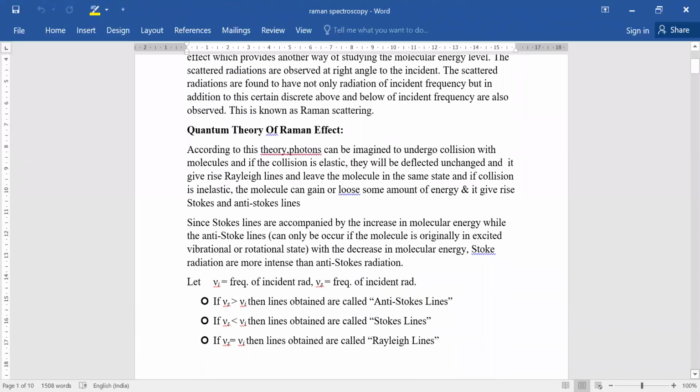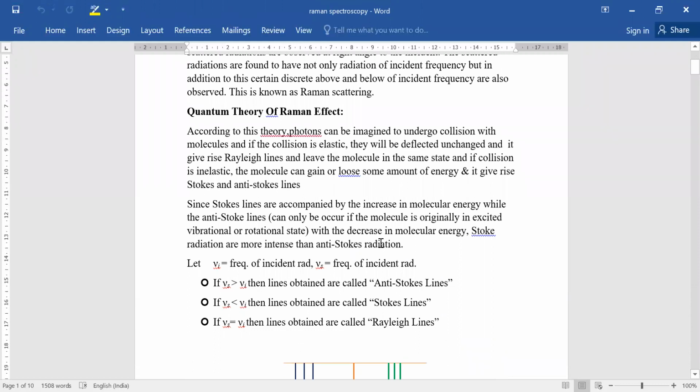Now I will discuss the quantum theory of the Raman effect. According to this theory, photons can be imagined to undergo collision with molecules. And whenever molecules collide, the collision may be elastic or inelastic.